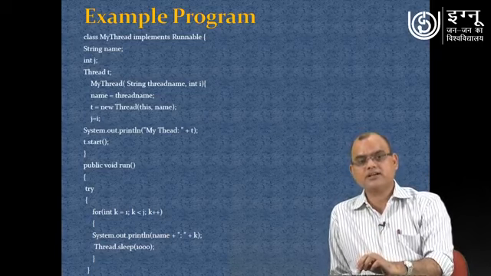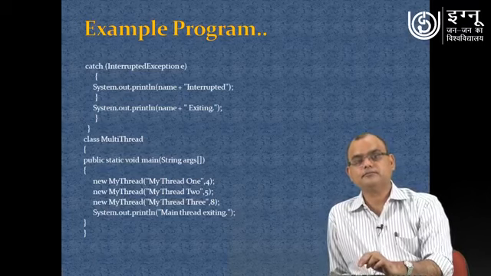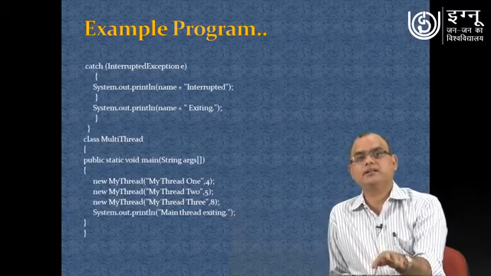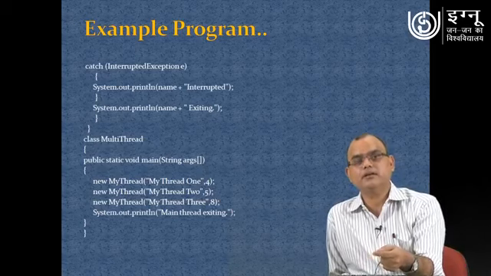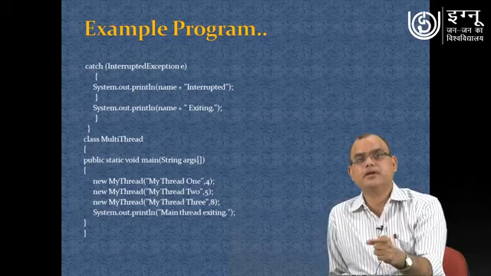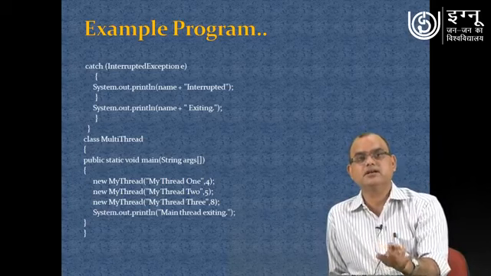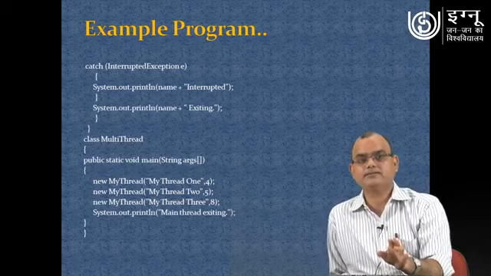If you are not using try and catch, you will face a problem at compilation time itself, because that method has the possibility to generate that type of exception. So a mechanism for handling that exception is essential. So here exception handling has been done.